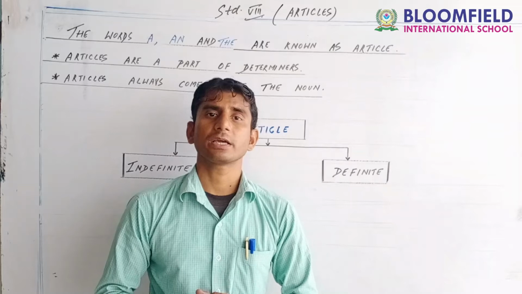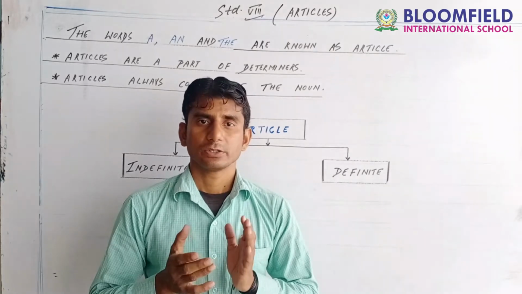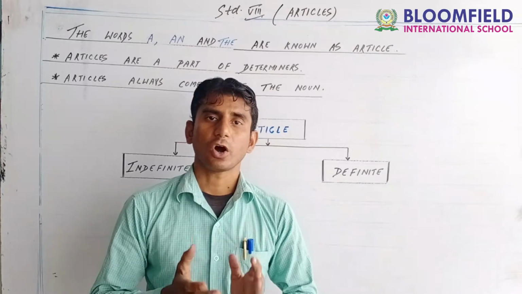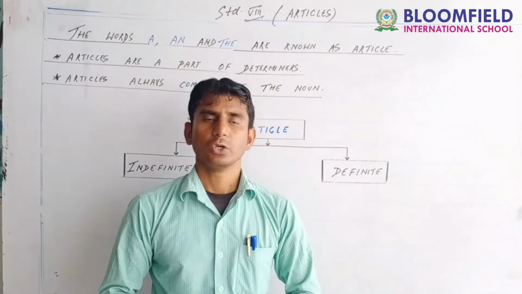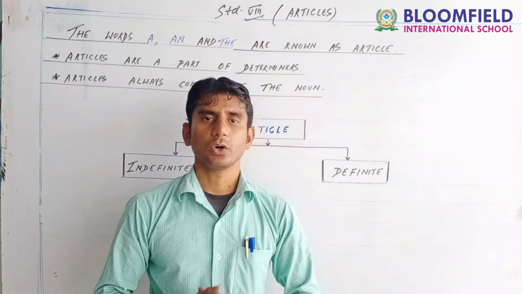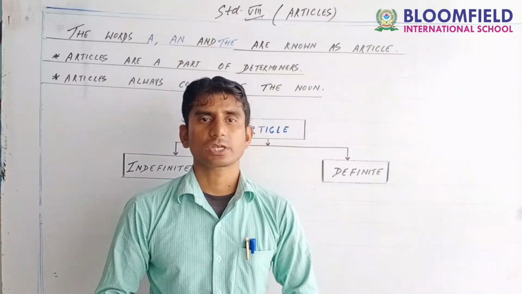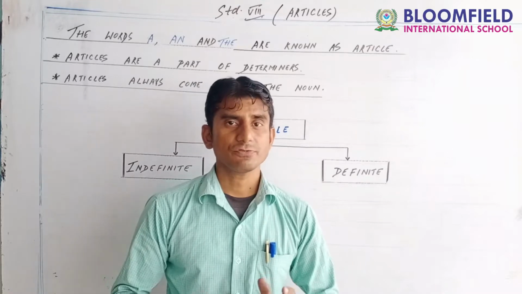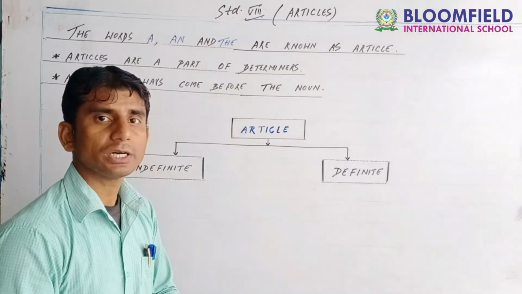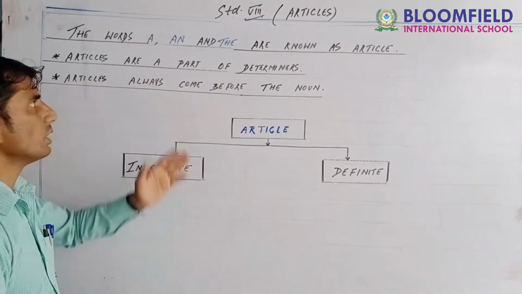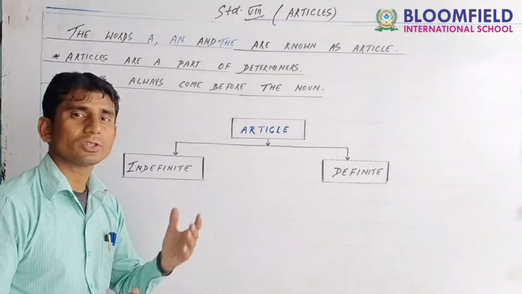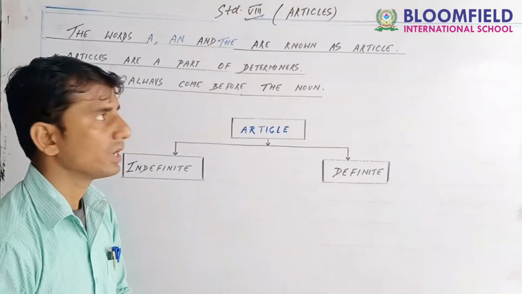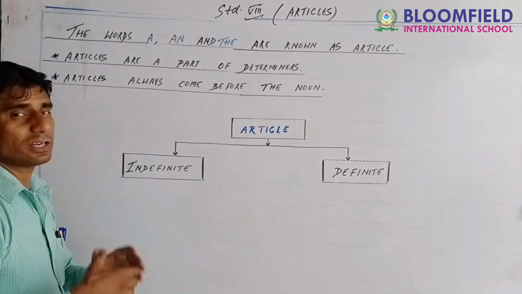As you requested me to please give some guideline about the omission of the article, in this video I am going to discuss the omission of articles. As we all know, the words a, an and the are known as articles. Articles are a part of determiners.